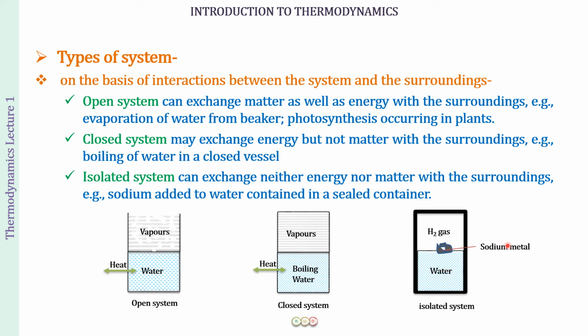So when sodium metal and water react, what is going to be formed is hydrogen gas, and a lot of heat energy is also produced. But now everything remains in. The hydrogen gas also remains, the heat energy that has been produced is also going to remain in. So there is going to be no exchange of either heat or matter with the surroundings. Such a system is called an isolated system.